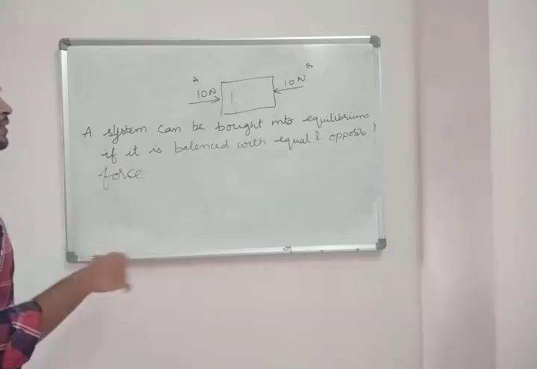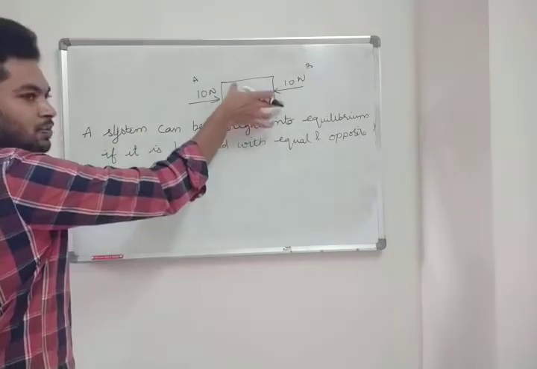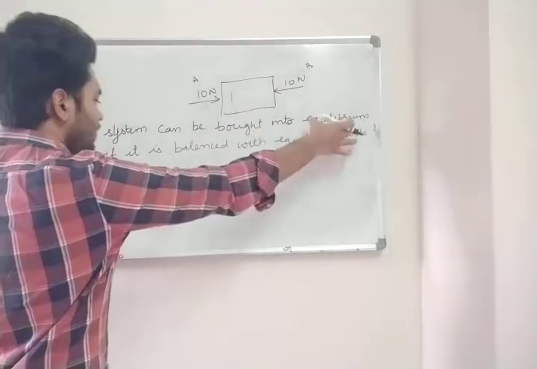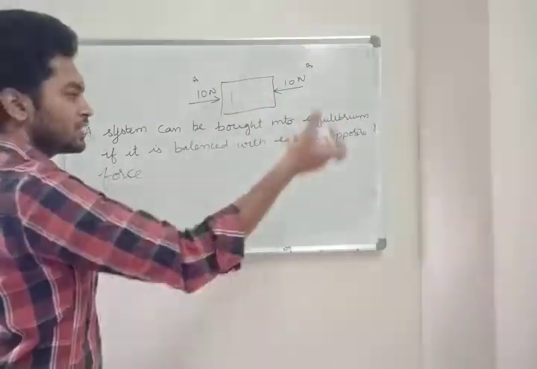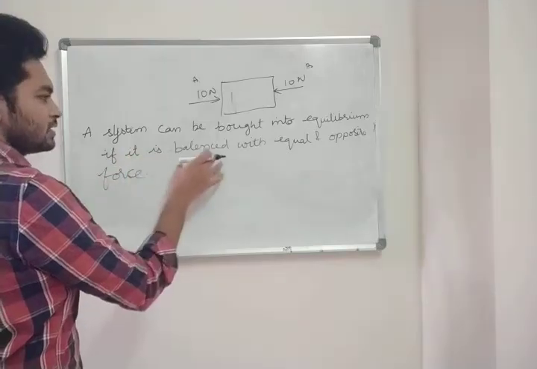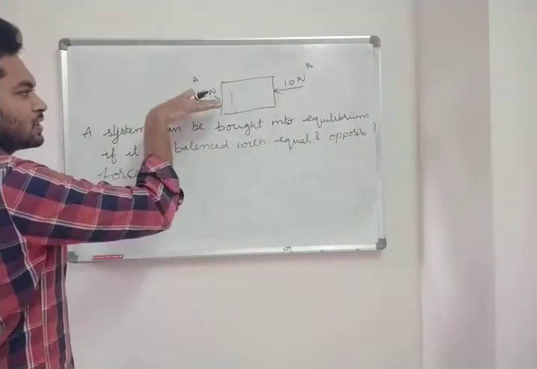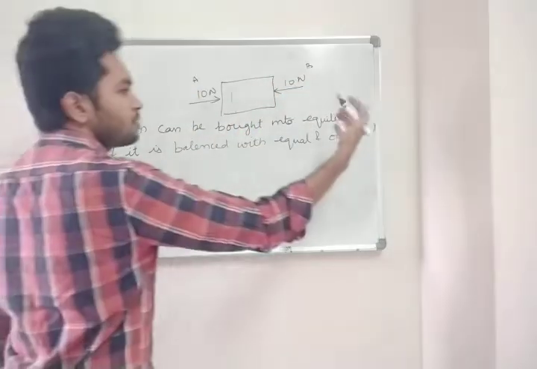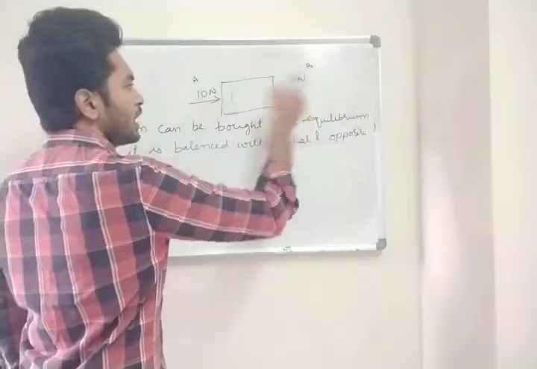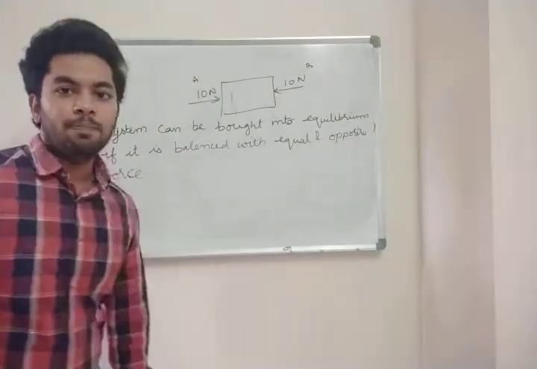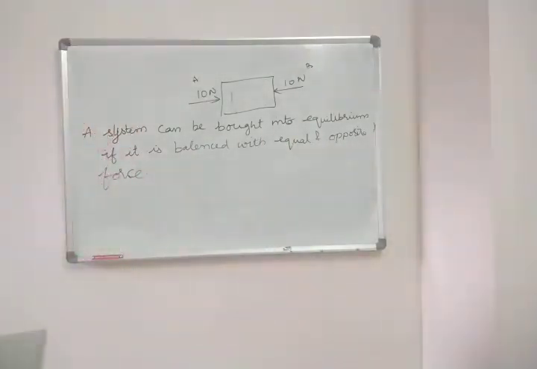A system is this block, this whole block. It can be brought into equilibrium, means rest, if it is balanced with equal and opposite force. So suppose our first force is acting in this direction. So what is the opposite direction? This side. So equal and opposite force. Clear? Note this down.